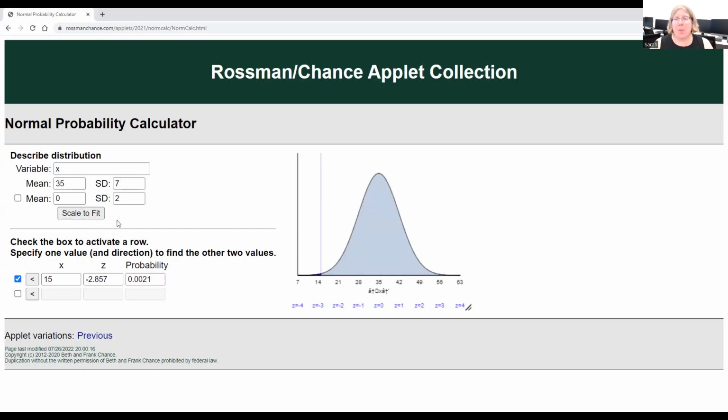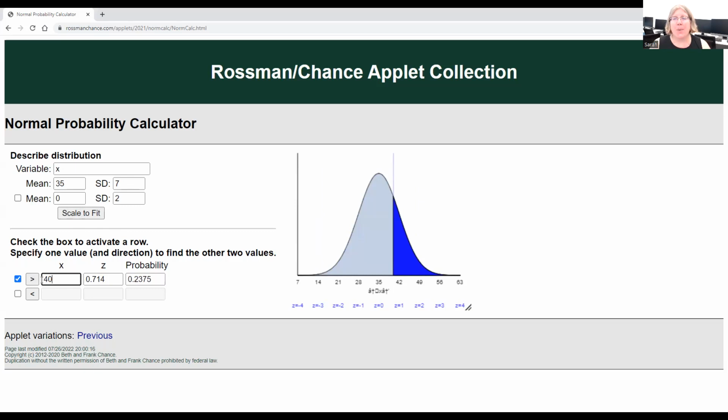Now we're looking for the probability that the first interview is 40 minutes or more. I need the right-hand side of the graph for 'or more,' so I'll click that inequality sign and flip it over, and put in 40 for X. The probability that the first interview for one person will last 40 minutes or more is 0.2375, or almost 24%.